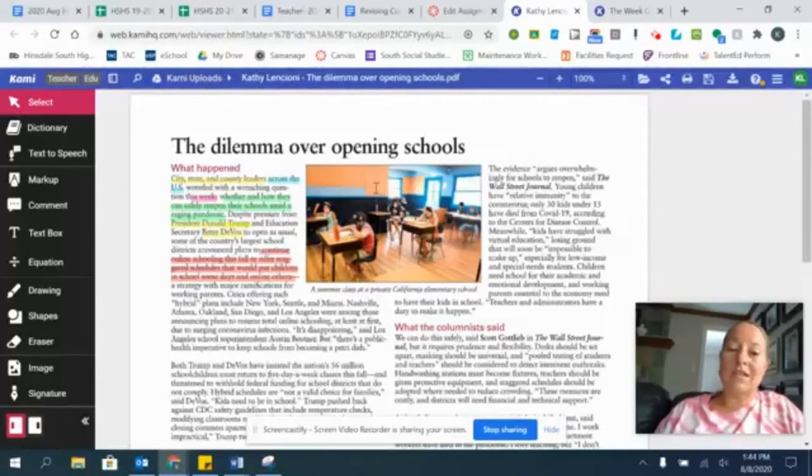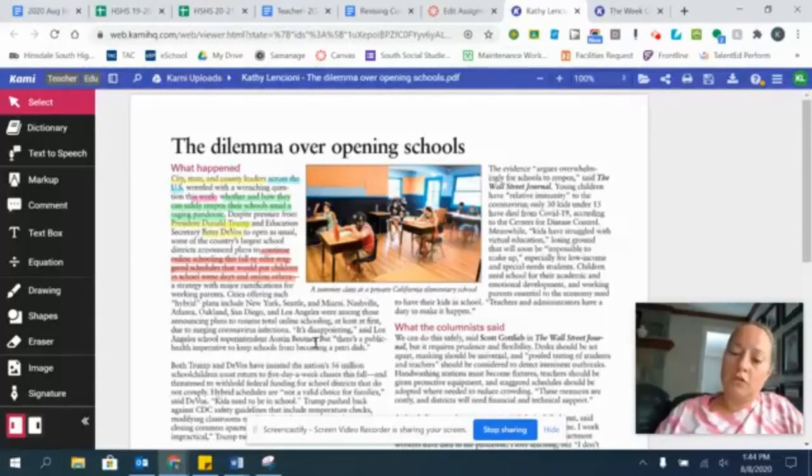Now, what you'll note is in this first paragraph, there are more names. For instance, there's this guy right down here, Austin Beutner, and he's a superintendent of a school. He has something to say. It doesn't mean that what he has to say is not important, but I got the feeling this article is not about Austin Beutner, and I don't think he's going to reappear 18 times in this article. If he does, I'm going to reevaluate that. But because I think he has something to say and he might give us some supporting evidence for some points, I don't really think this article is about him. He's not going to actually answer the question.